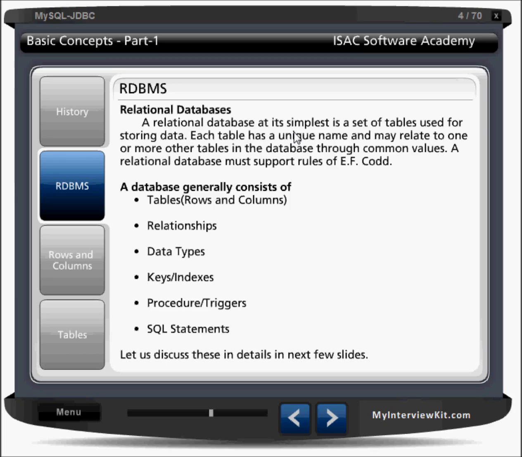A relational database must support the rules of E.F. Codd. Look here, in a database we generally create tables and define relationships. There are data types for our columns, and there are keys and indexes which we create to make our data retrieval faster. There are procedures and triggers which automate some work and enhance performance, and we'll see how we fire SQL statements here now.